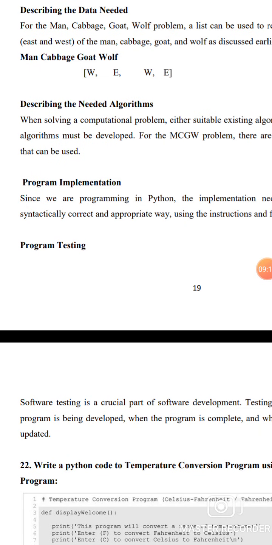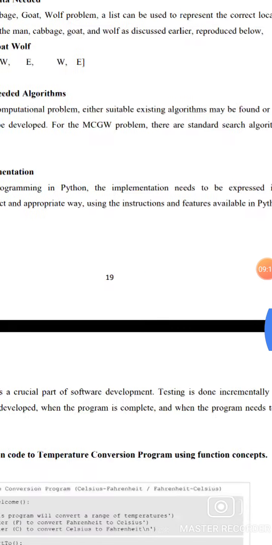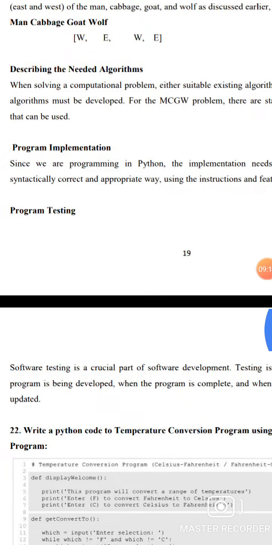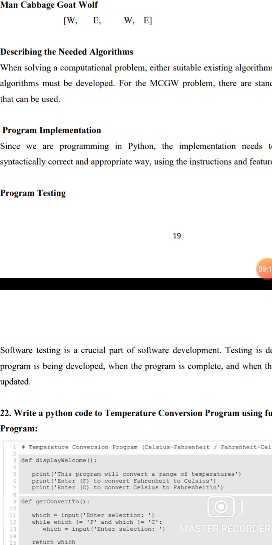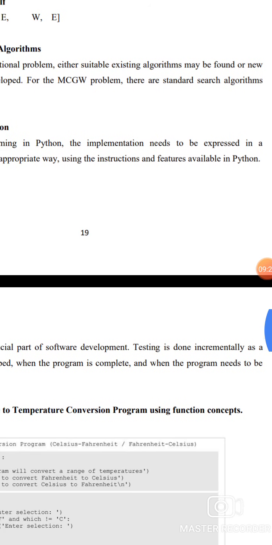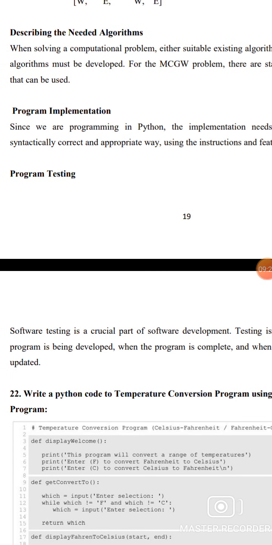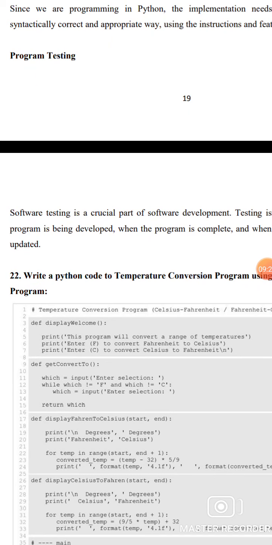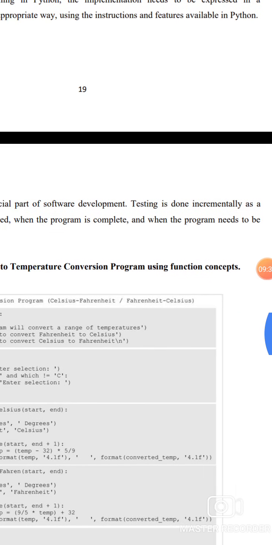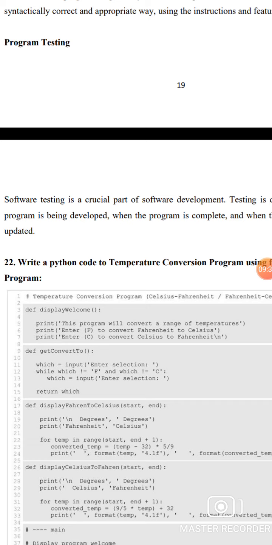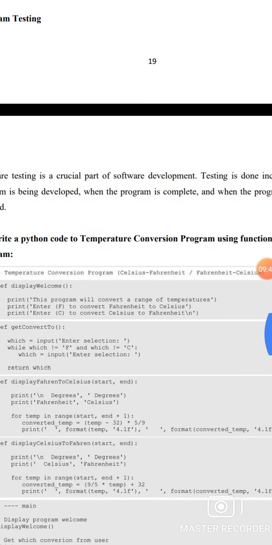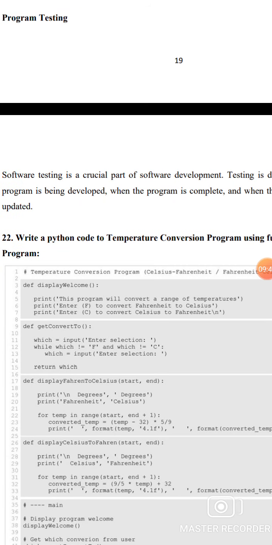Program implementation. Since we are programming in Python, the implementation needs to be expressed in a syntactically correct and appropriate way using the features available in Python. Program testing: software testing is a crucial part of software development. Testing is done incrementally as a program is being developed. When the program is complete, the program needs to be tested.